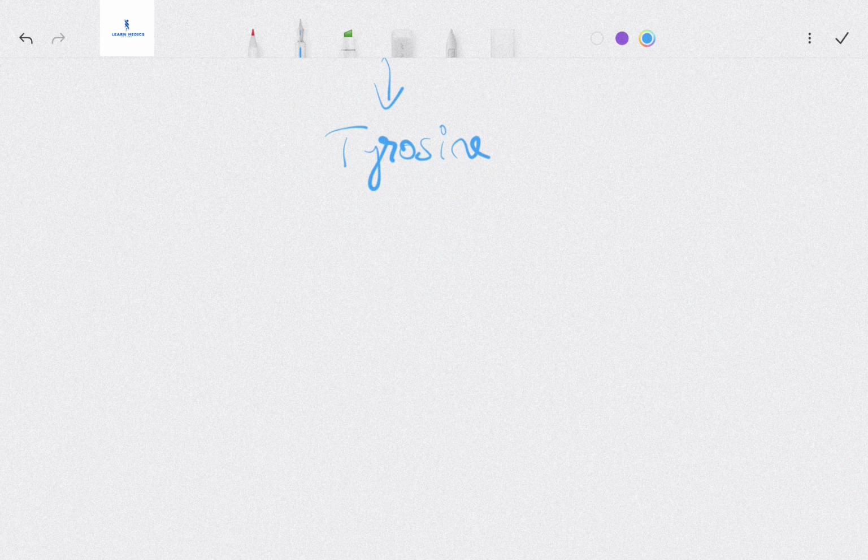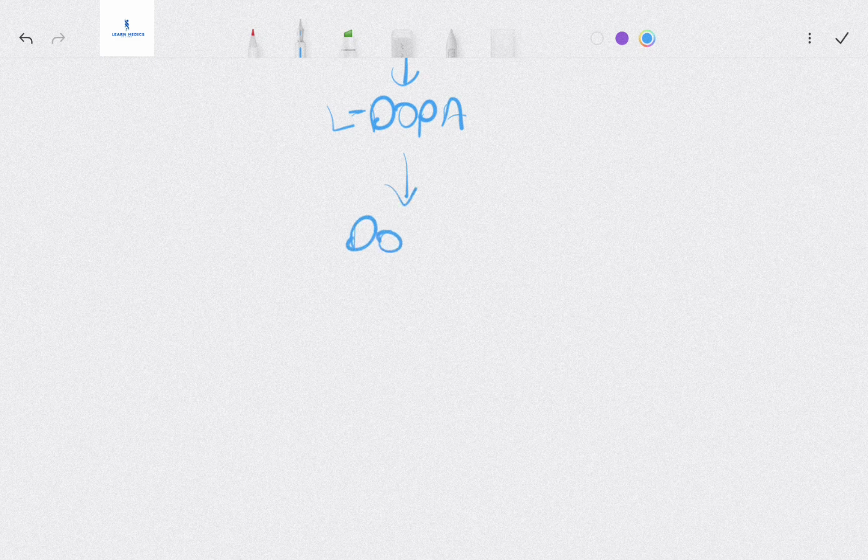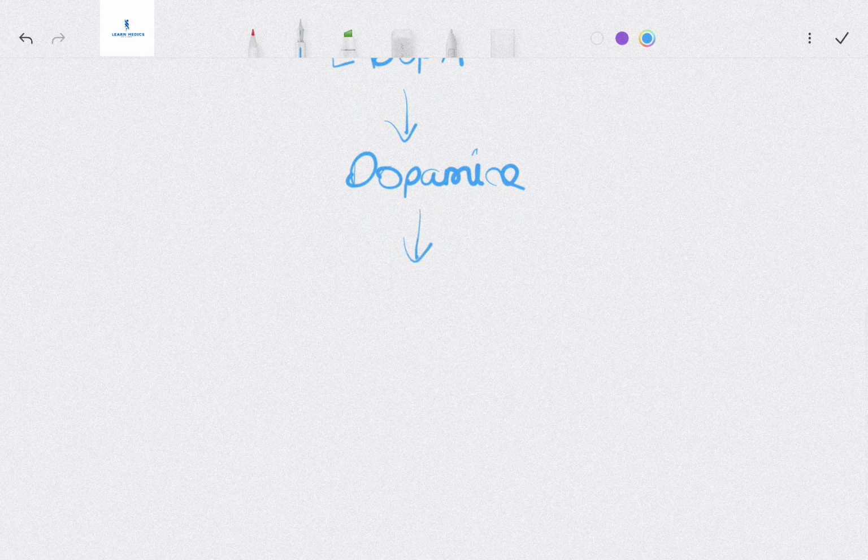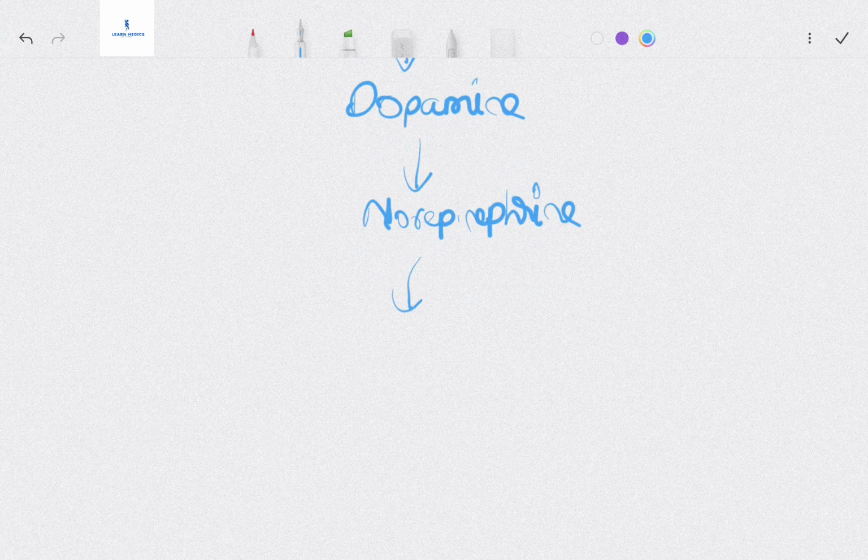Tyrosine is then converted to dopa, more specifically L-dopa. Then we have dopamine, then norepinephrine, then epinephrine. So this is our storyline.